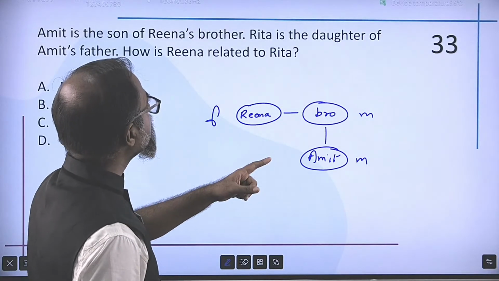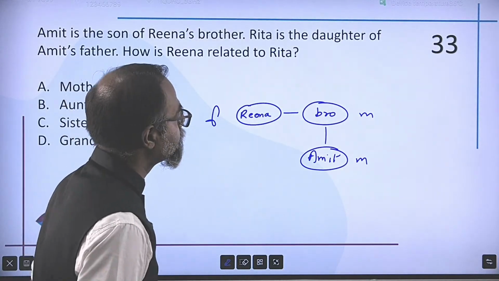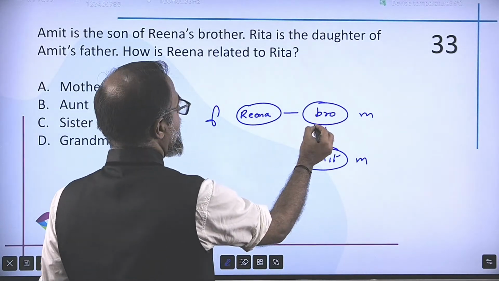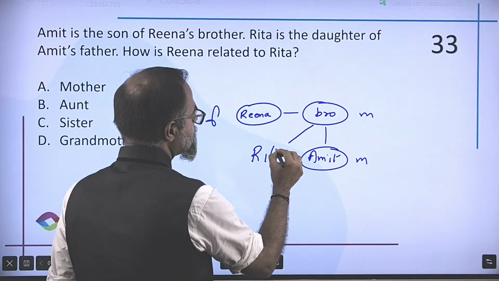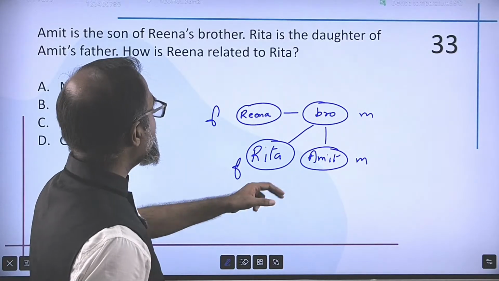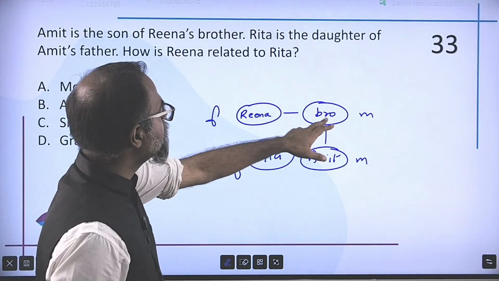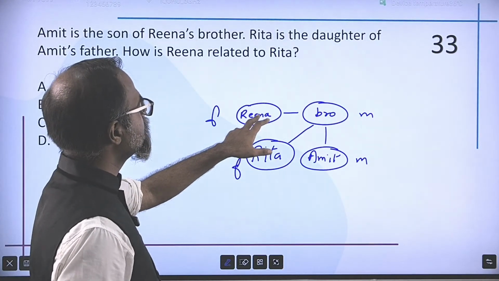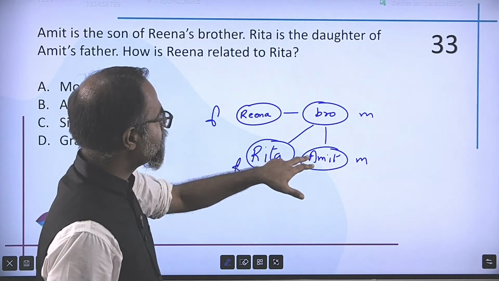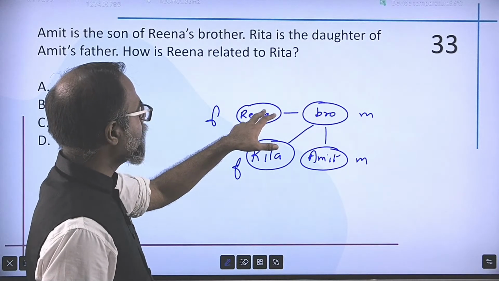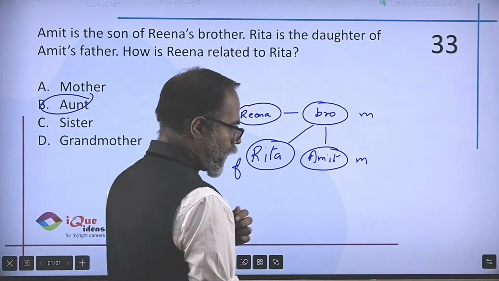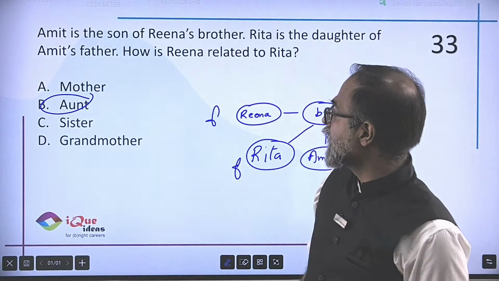Rita is the daughter of Amit's father, right? So Amit's father is this person, and Rita is this person's daughter. So Amit and Rita are siblings, and Reena is Amit's father's sister, paternal aunt, Bua. So for Rita, who is the sister of Amit, this is the father. So again, Reena is the Bua, paternal aunt, right? So definitely paternal aunt is the answer that we are looking for.